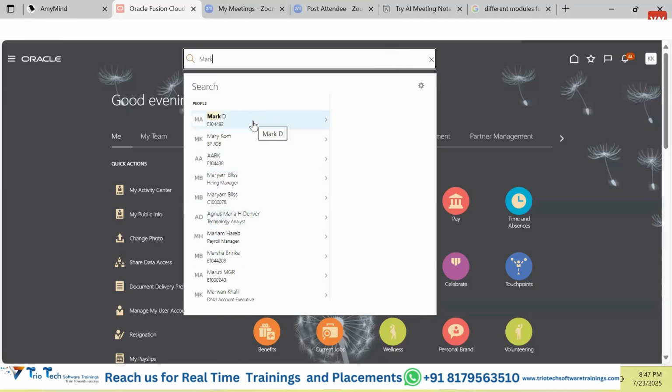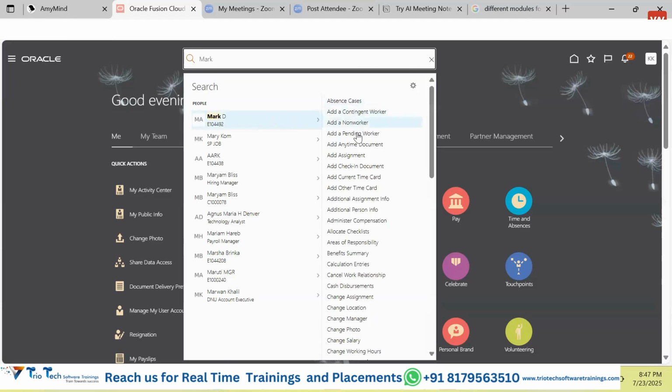So it will be able to show us that detail. In this mark, guys, you will see that there is a small tilted icon. If you have searched this person and you want to perform some action on this person, click onto this. It will give you some other options based on your access level. If you have the access to add a new person, you want to add a new assignment, you want to add his